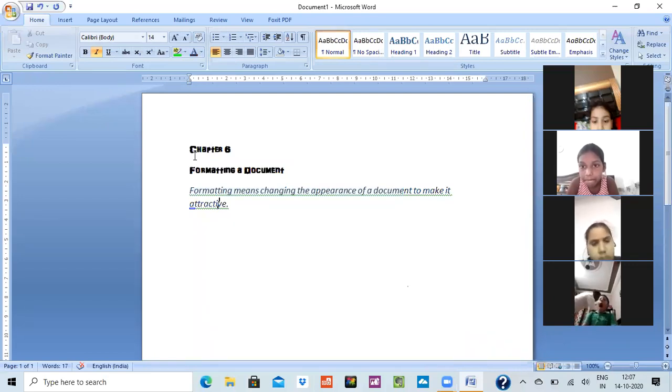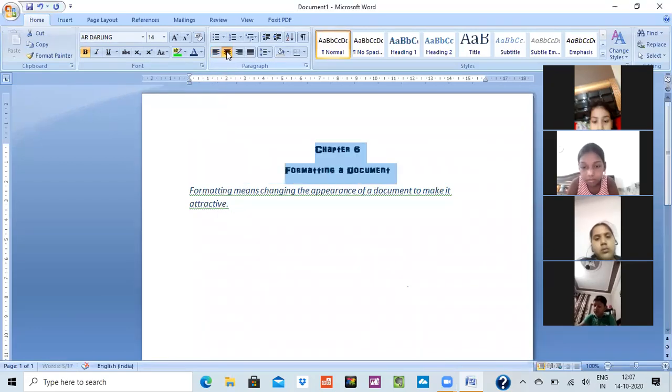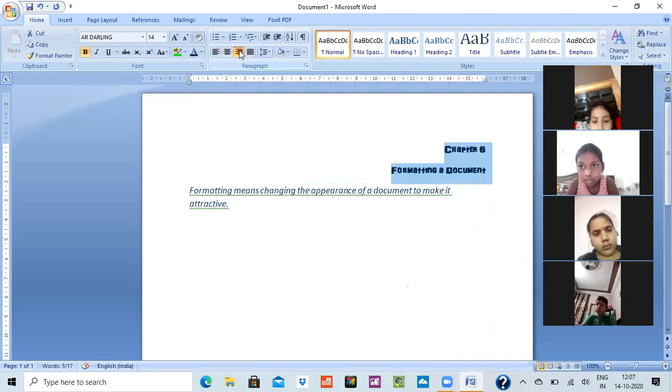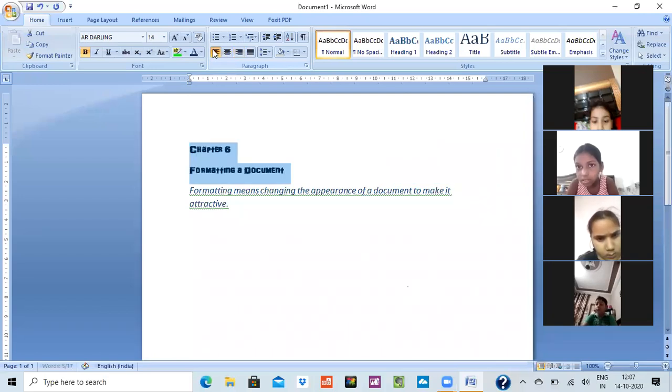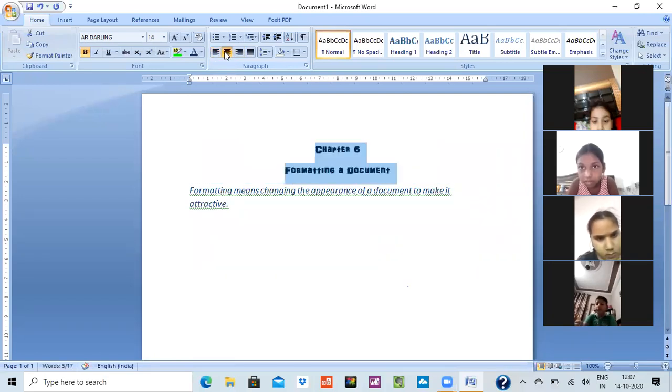Now you will say, ma'am, this chapter heading is on the side, I want it in center. Then again select it. See, there are some options, and you have to just click on this center alignment, and it will come to the center. If you want right side alignment, you can click on right, and the chapter heading will come at right. If you want left, then it will come to the left. And justified means for everything.